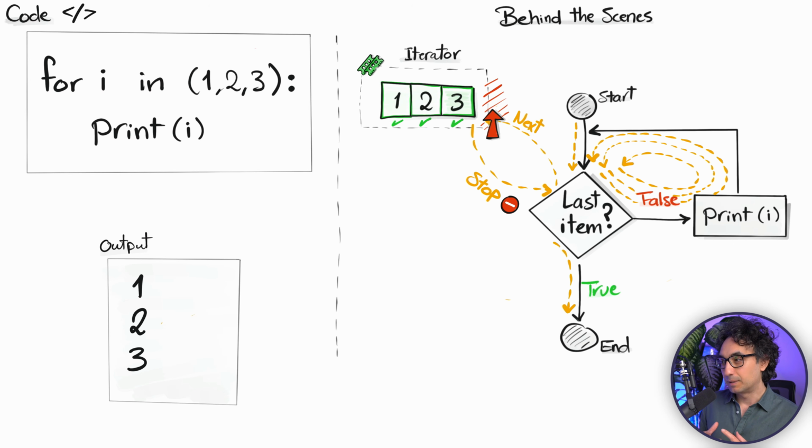So as you can see, our block of code, the print I, is executed 3 times. We didn't have to repeat it 3 times in our code. We just build a for loop for it and it gets iterated.